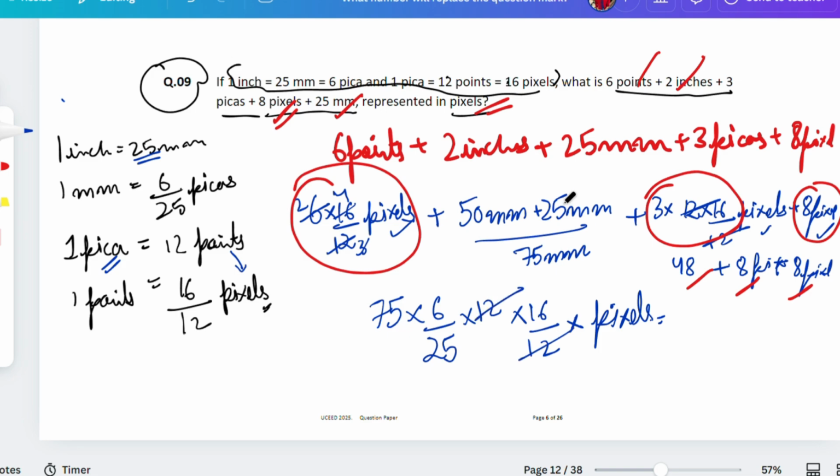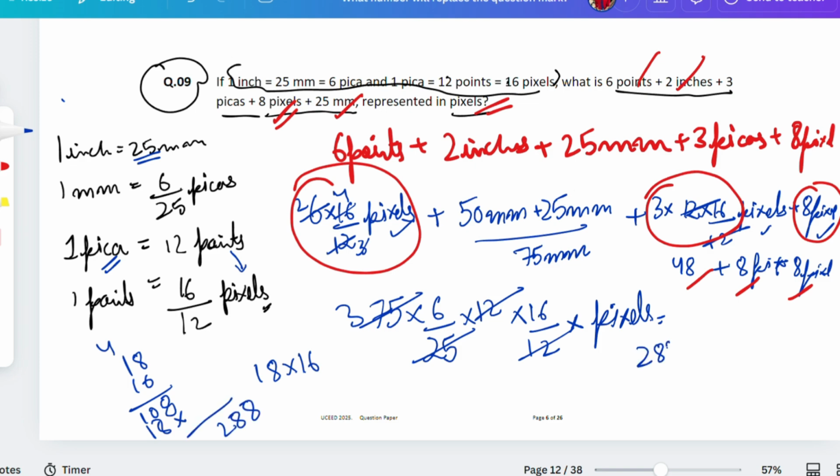12 by 12, 25, 3. So how much do you get? 6 3s are 18. 18 into 16, that much you get. So you have to multiply 18 into 16. 8 6s are 48, 4 carry. 6 1s are 6 plus 4, that is equal to 10. Then 8 and 1. Overall, how much do you get? 8, 8 and 2. 288. So 288 plus 48 plus 8 plus 8, that is equal to 16. That much you have to calculate.